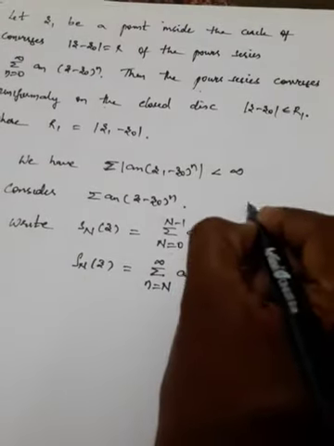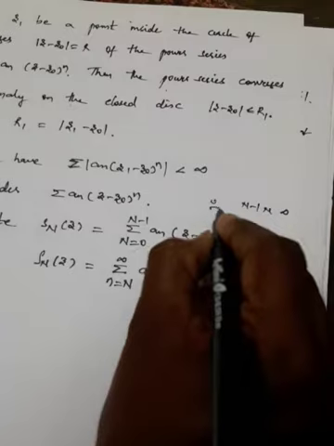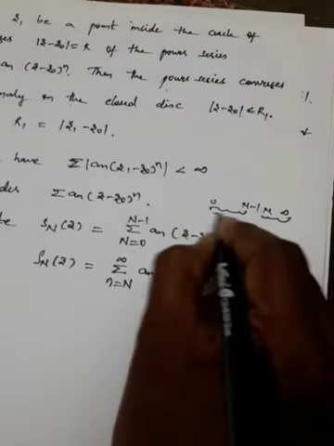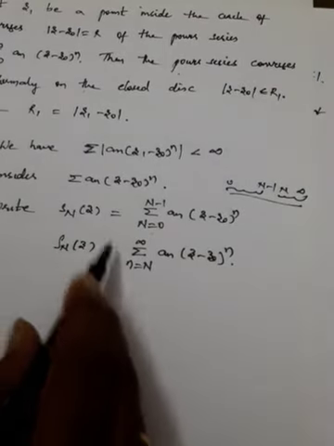One is 0 to n minus 1 and the other one is n to infinity. So 0 to n minus 1, n to infinity. The combination of these two is nothing but the total. Okay, so this is how we have considered.